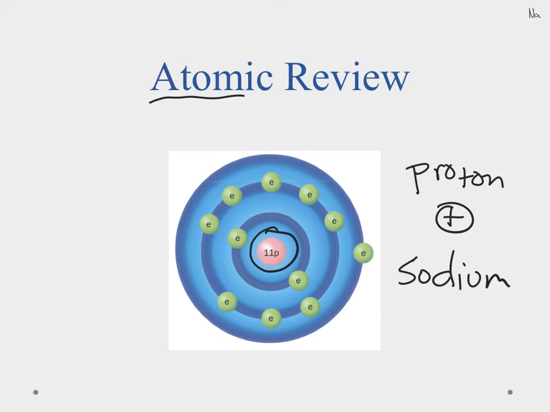Orbiting around the nucleus is where we find our electrons. And remember, the electrons have a negative charge to them. They're also much smaller than the protons. And the ones that we're really concerned about are going to be the ones that are in the outermost ring.